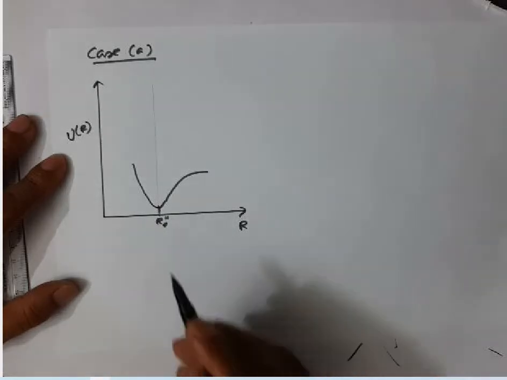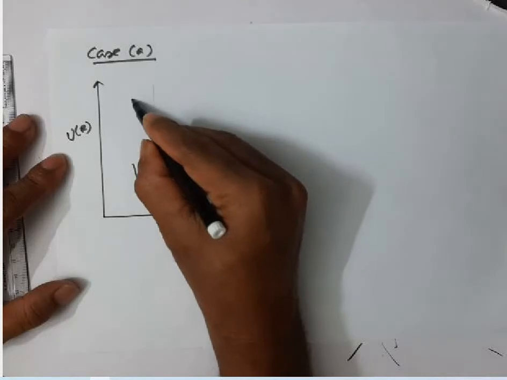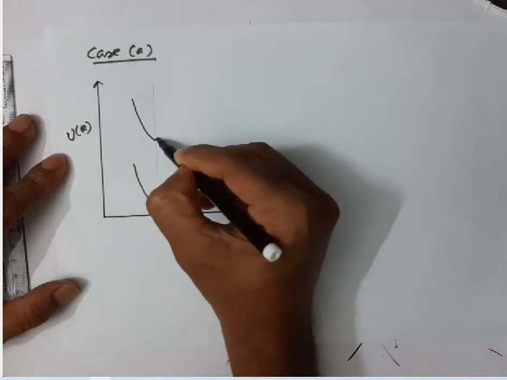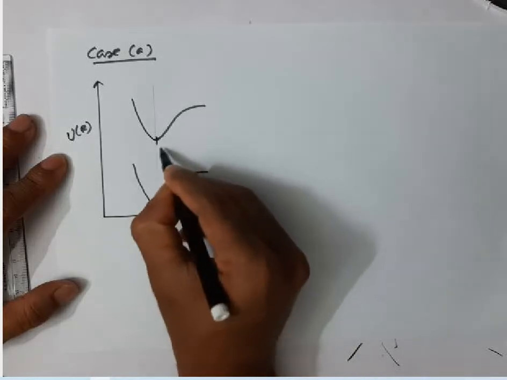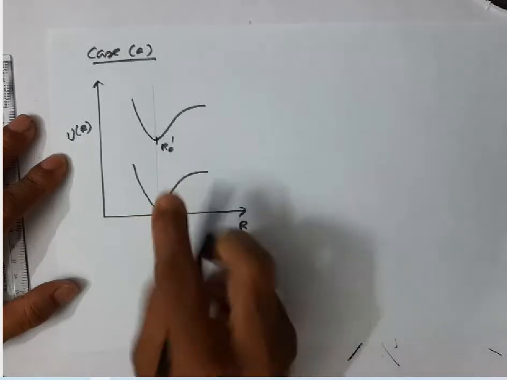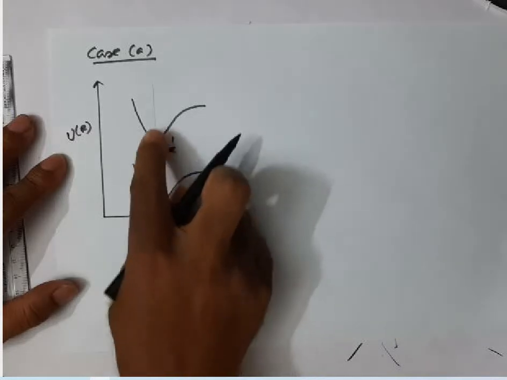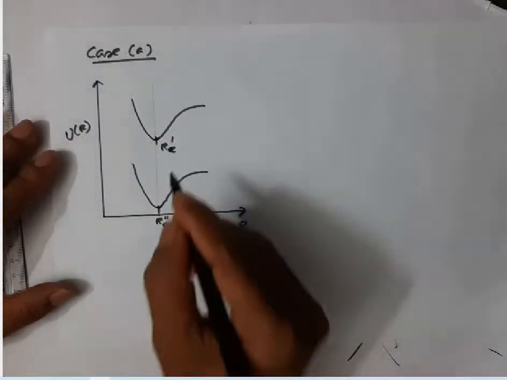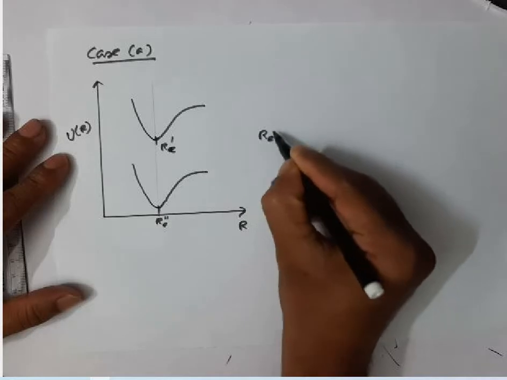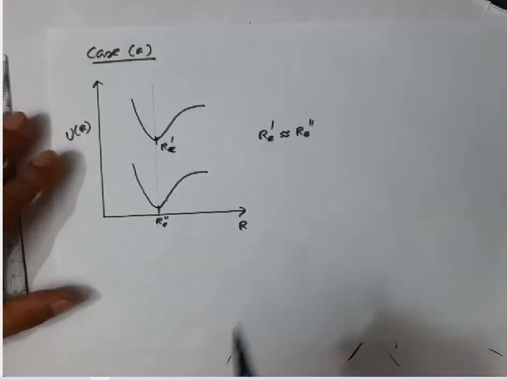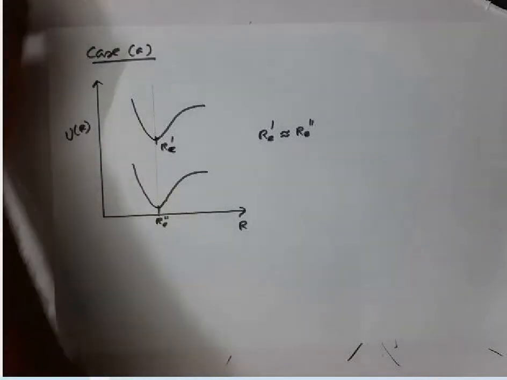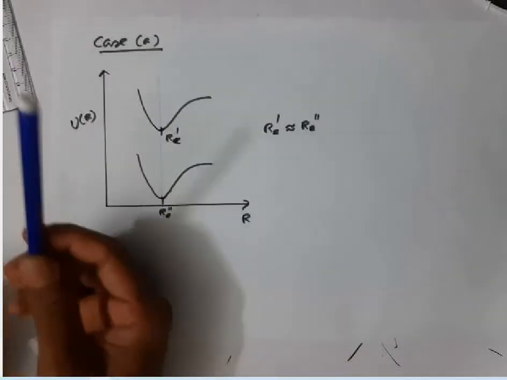Now, assume that in a molecule the excited electronic state also has the same equilibrium internuclear distance, Re prime approximately equal to Re double prime. Then what will happen?